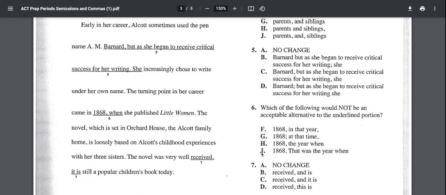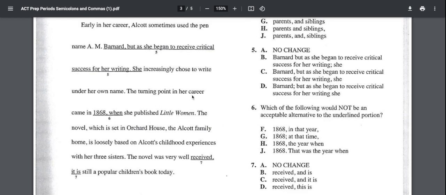Or I see in answer choice J, they've put a period there and then added a subject. That was the year when she published Little Women. So J is correct. So it is an acceptable alternative. Let's try G, because that has a semicolon. The turning point in her career came in 1868, semicolon. At that time, she published Little Women. She published Little Women without the when here is a complete sentence. So that would work as well.